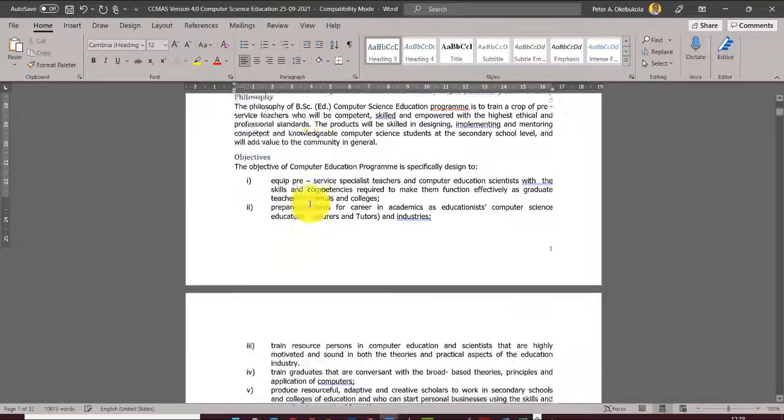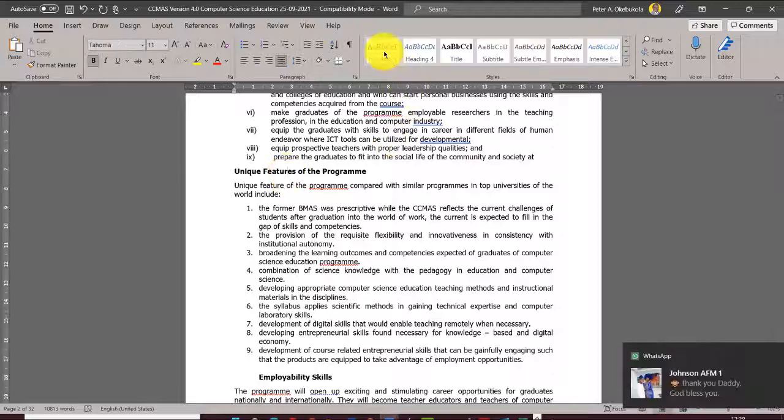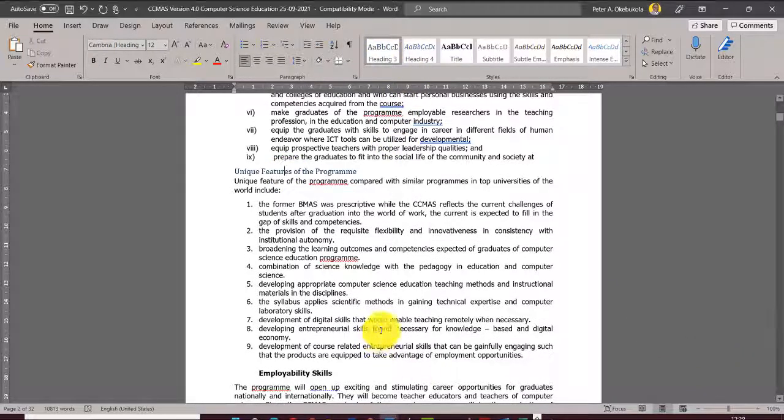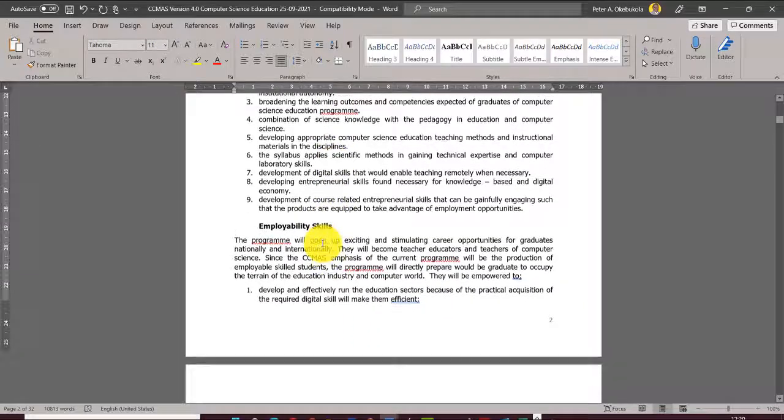Objectives, heading 3. Don't change anything. But what I think you can do is just give space there after each of these subheads.